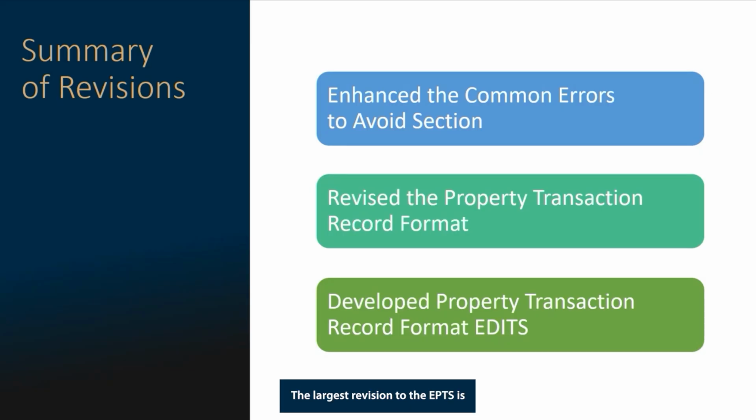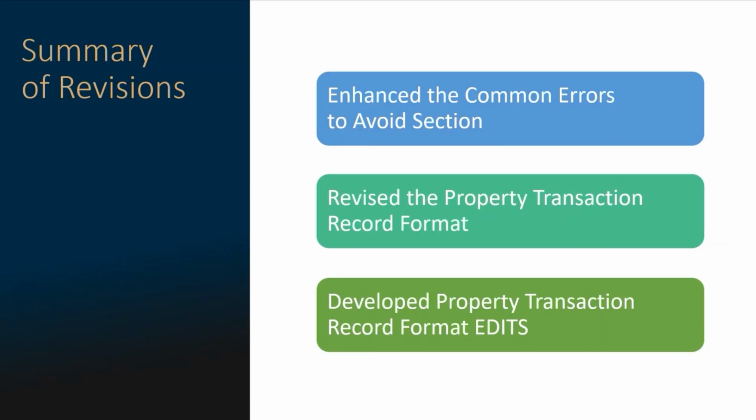The largest revision to the EPTS is the property transaction record format edits. These edits are outlined in Appendix 2 of the EPTS manual and can be described as dependency checks. Similar to the EARS, PTAD will now perform edit checks on the EPTS and will reject any submission that does not meet all the requirements. Appendix 2 describes the required data for each field and identifies the dependency on information submitted in other fields. Appendix 2 also indicates the message that will accompany any rejected submission.